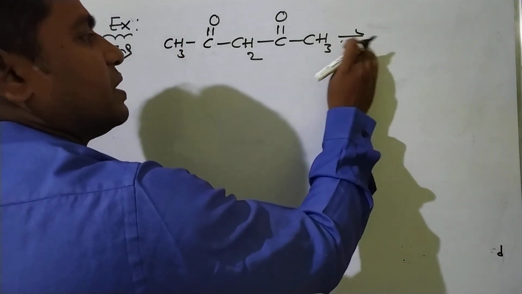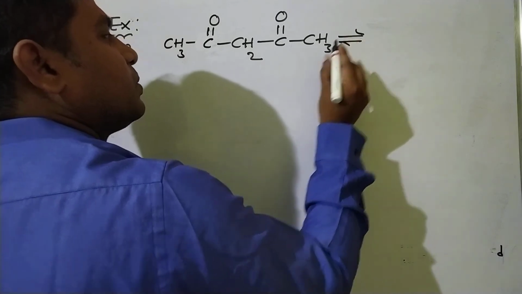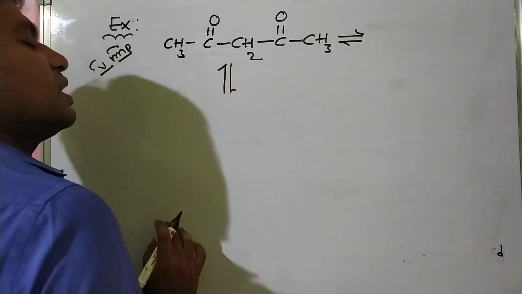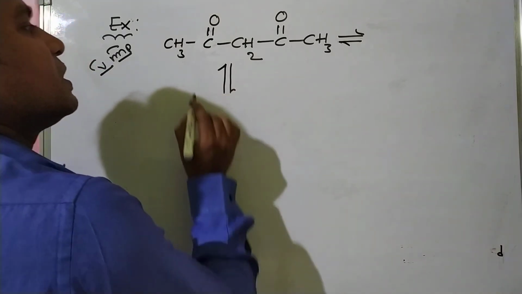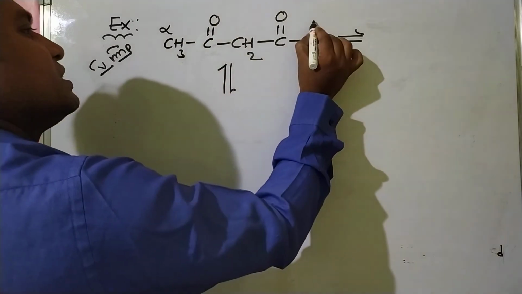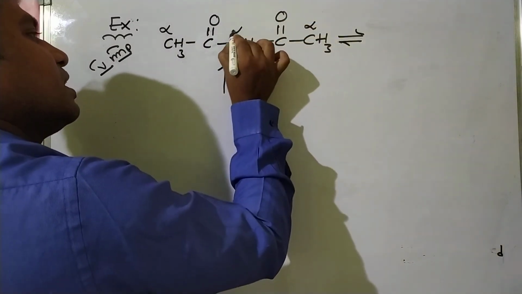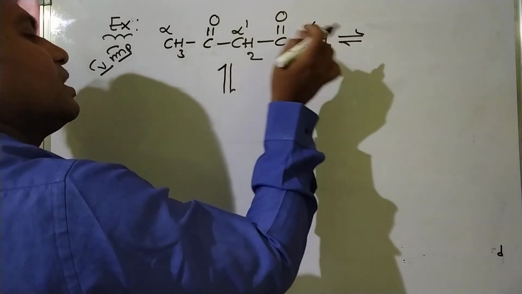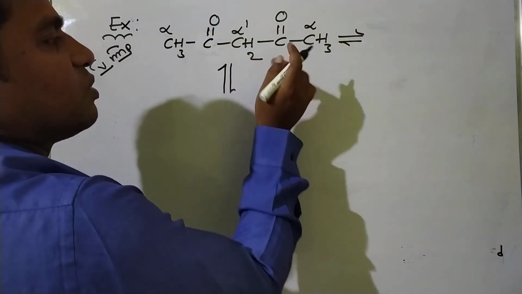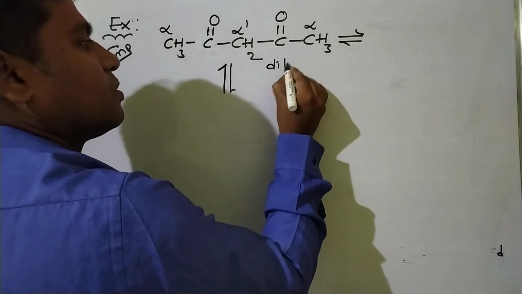Give the answer, anybody. Here, two tautomers may result. Why? Because this is an alpha carbon, this is again an alpha carbon, this is alpha dash. Three different alpha carbons are present in the given diketone system. This is a diketone.